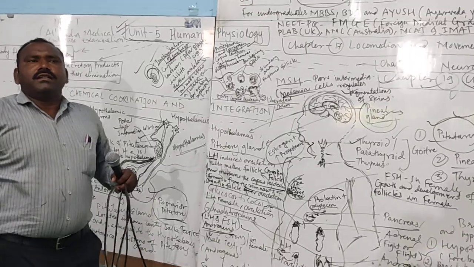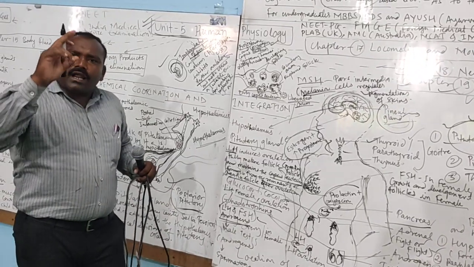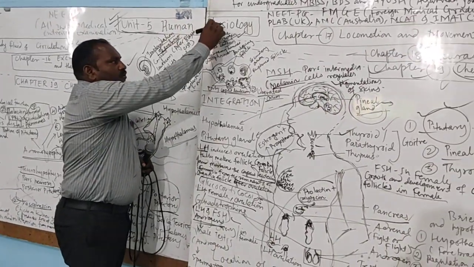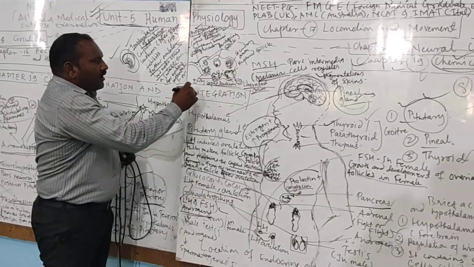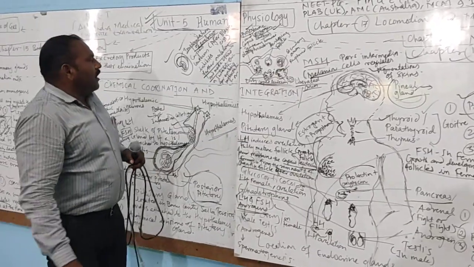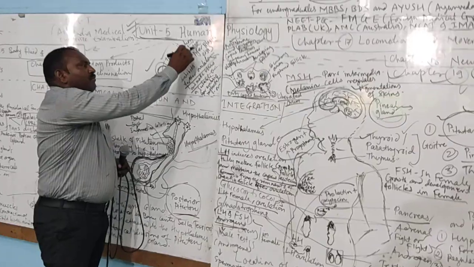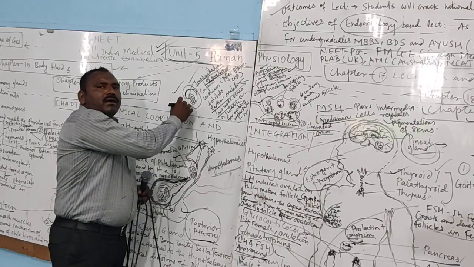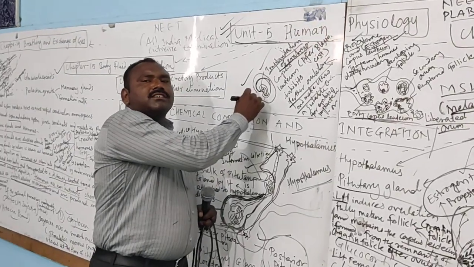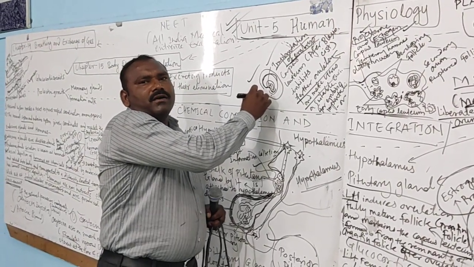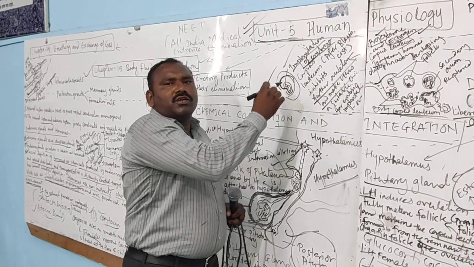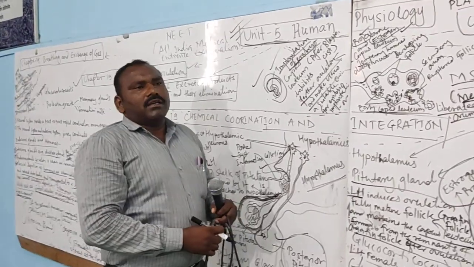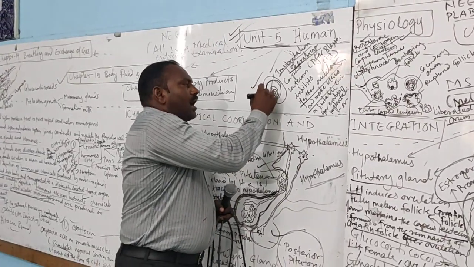the systematic development of the embryo will take place. And where will the embryonic development take place? It can rightly take place only in the uterus. Estrogen, especially progesterone and estrogen, from the corpus luteum, will help the implantation of the embryo to the uterine wall through the umbilical cord. The umbilical cord plays an important role in accessing all the nutrients from the human female. So the human fetus can access all the nutrients from the mother through the umbilical cord.